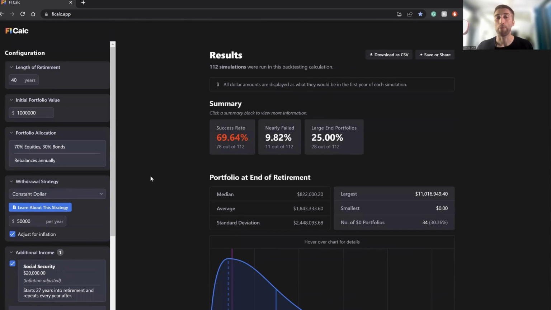So now you can see with no additional changes, the success rate that we're currently at is barely about 70%, which I think no one wants to have a success rate that low, right?